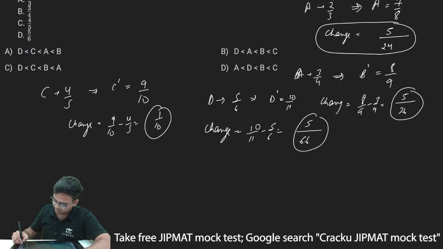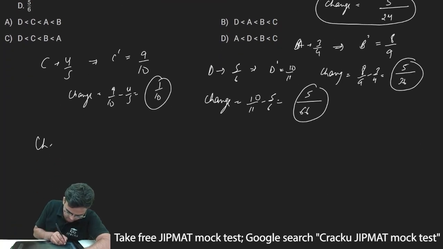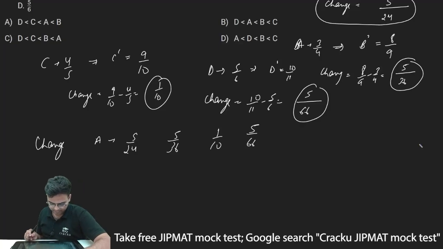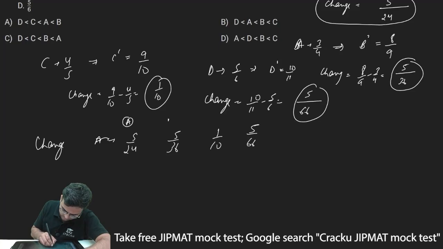So if I write down the changes of A, B, C, D: for A it is 5 by 24, for B it is 5 by 36, for C it is 1 by 10, and for D it is 5 by 66. I have to take the LCM to make the denominators the same.